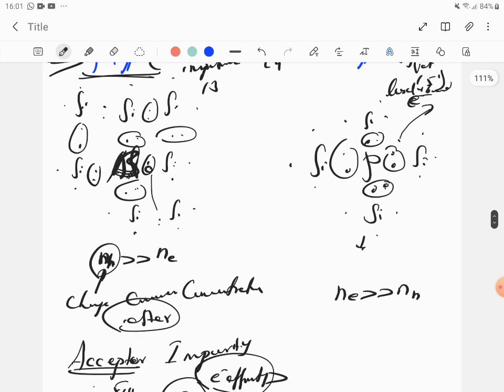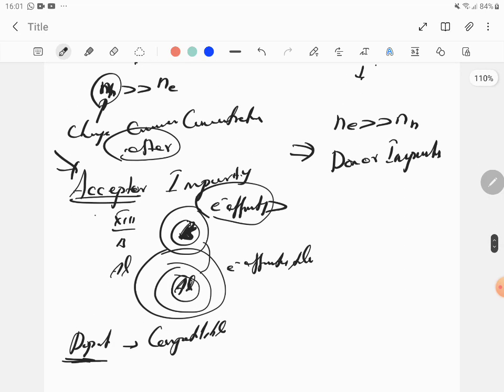And we say that it's an electron donor, so the impurity is called a donor impurity. Whereas this one is called an acceptor impurity, and this is called a donor impurity. Here, phosphorus is preferable.